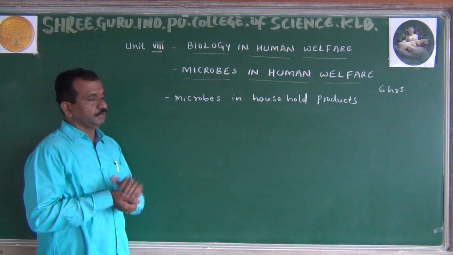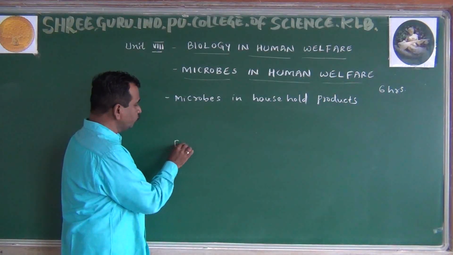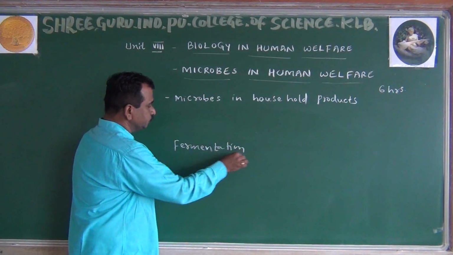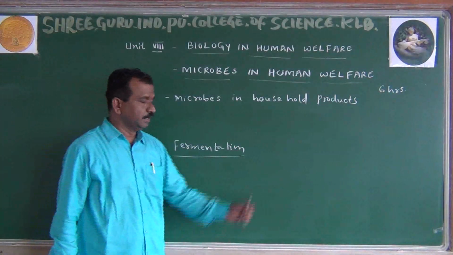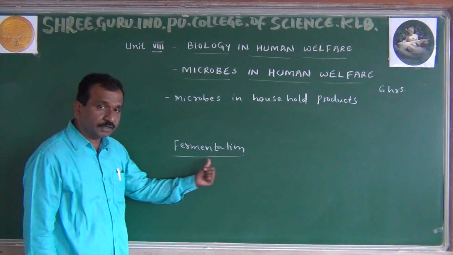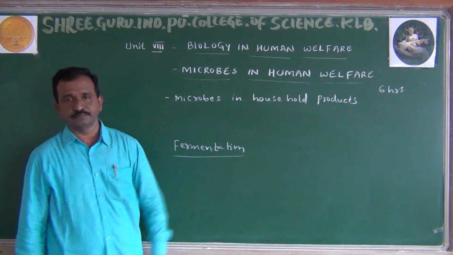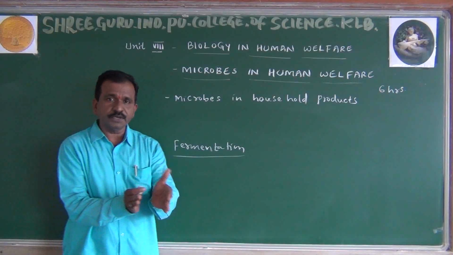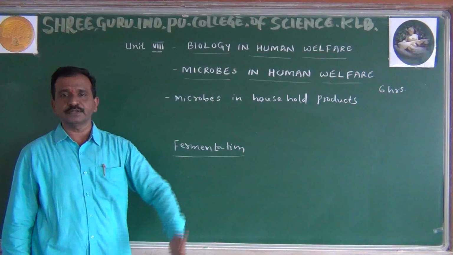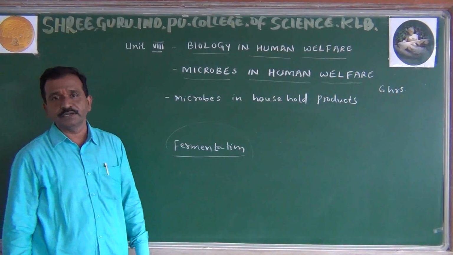So now, what do you mean by the term fermentation? Fermentation andre, fermented food materials we are studying here. Fermentation means degradation of the nutrients anaerobically. So that is what we are saying, fermentation. Whenever microorganisms interact with the sugar content or the carbohydrate content, acidic substances are going to be released. So that's what we are observing regarding fermentation.